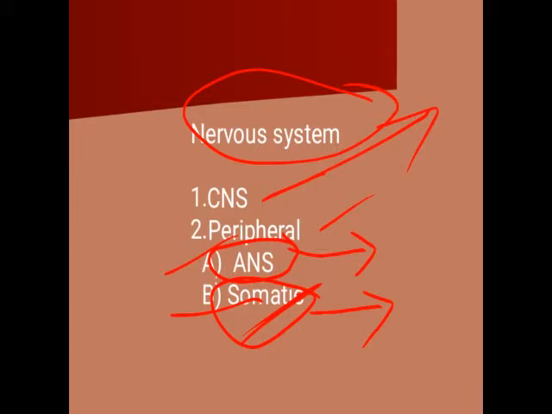That means which are not in our control. Okay, smooth muscles, exocrine gland. So the movements of all these come under the involuntary movements. That is, their movement is not in our hand. We cannot do anything regarding this. We cannot say stop the heartbeats.